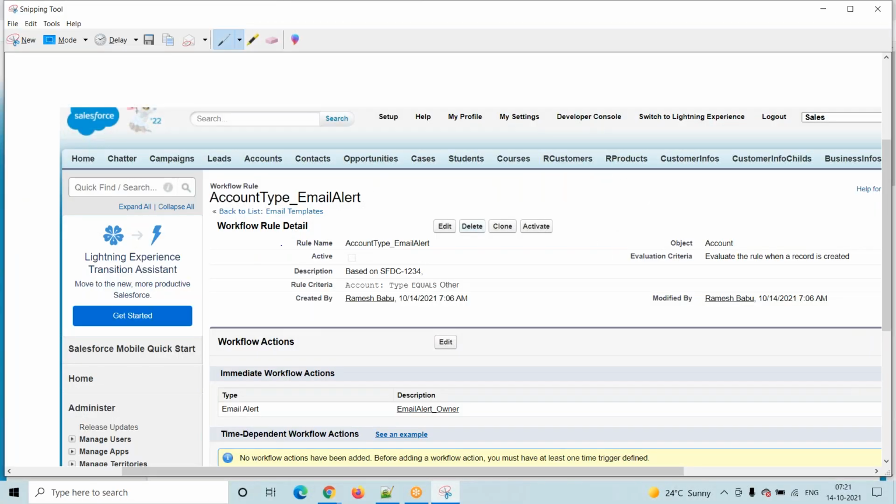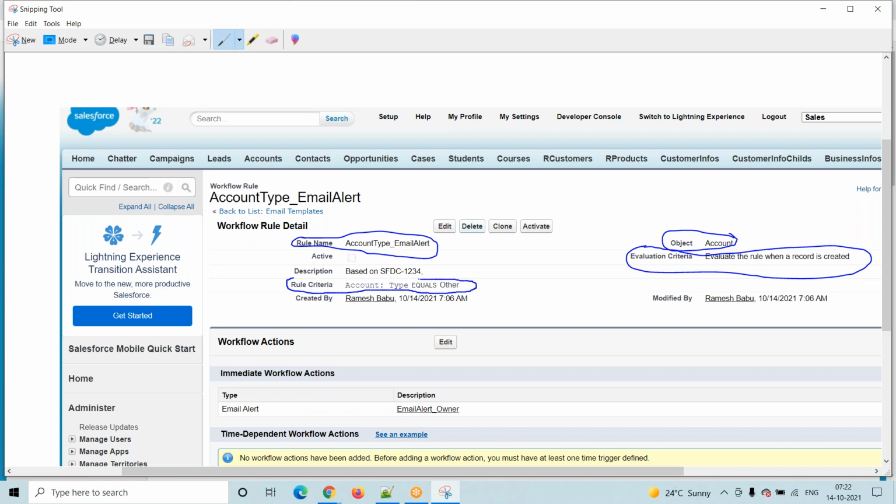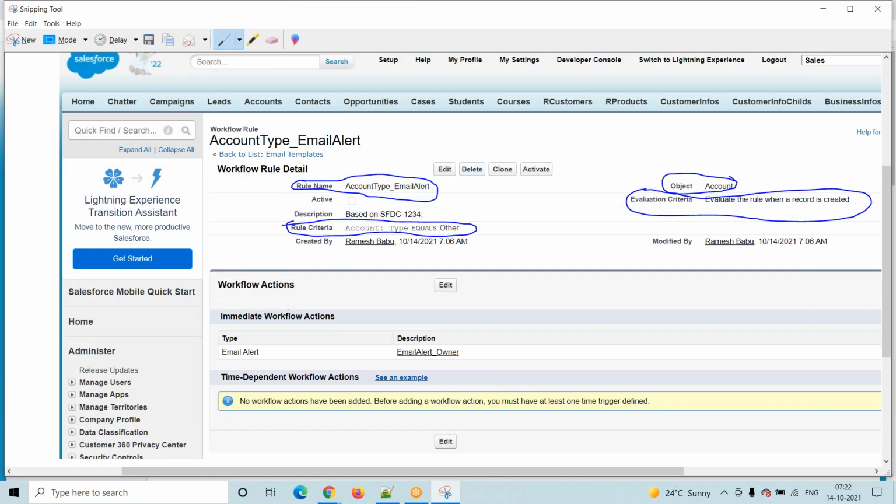Here you have to observe. So this is a rule name, right? We created this rule name. What is my rule? In the account object, whenever we are creating one account record, if this condition is satisfied, if type is equal to other, then what are we expecting from the system? What kind of action are we expecting from the system? We are expecting immediately one action. What is that action? We are expecting an email alert. So what is that email alert name?